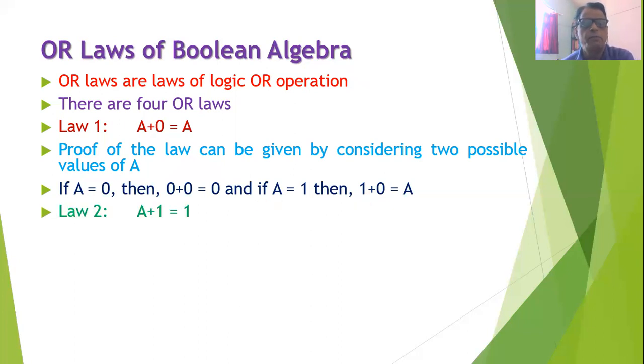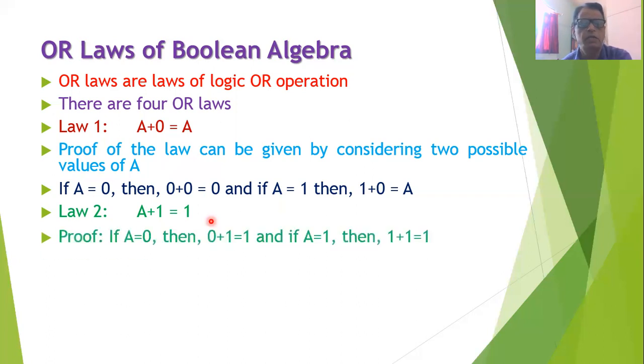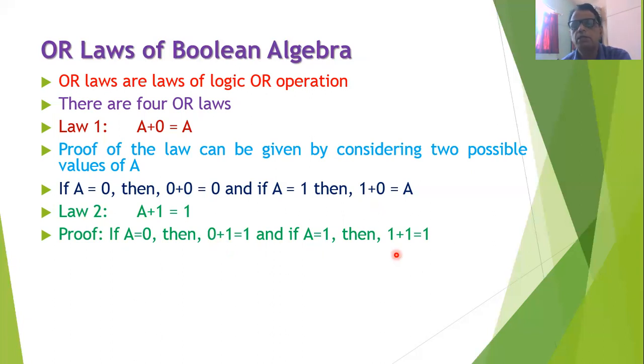The second law can be proved. The second law states that whenever we take any variable A and perform OR operation with 1, then the result is always 1. That is, A plus 1 is equal to 1. This law can also be proved by considering the two possible cases of A. If A is equal to 0, then 0 plus 1 is equal to 1. If A is equal to 1, then 1 plus 1 is also equal to 1. That is, in both the cases, we are getting the result equal to 1.